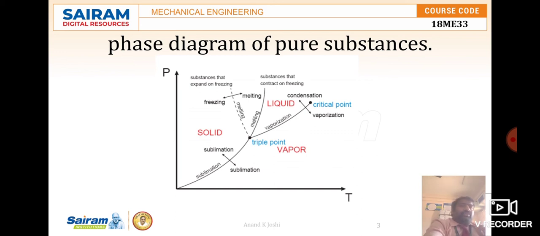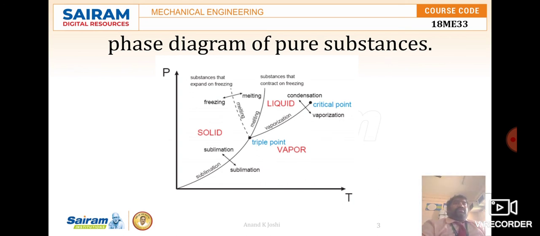In power plants, refrigeration and air conditioning, these processes are of most interest. So boiling and condensation are the most interesting topics, so let us have a look at them.